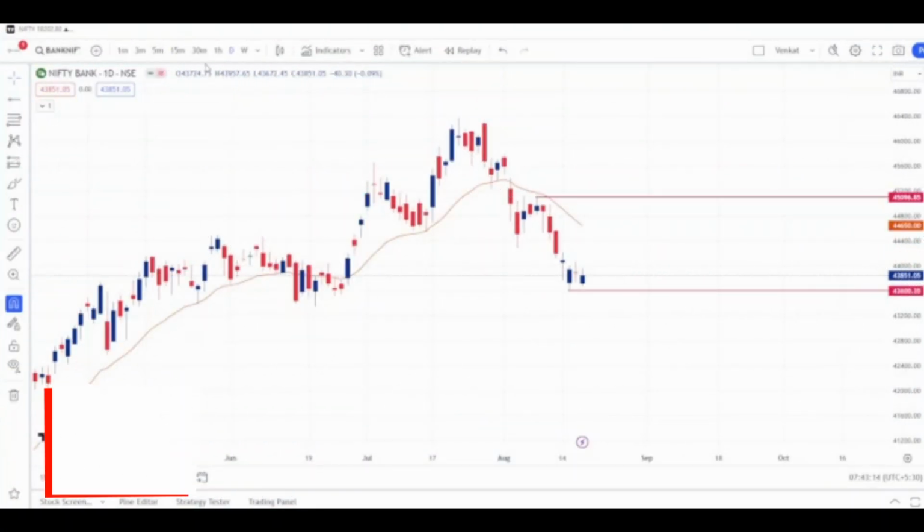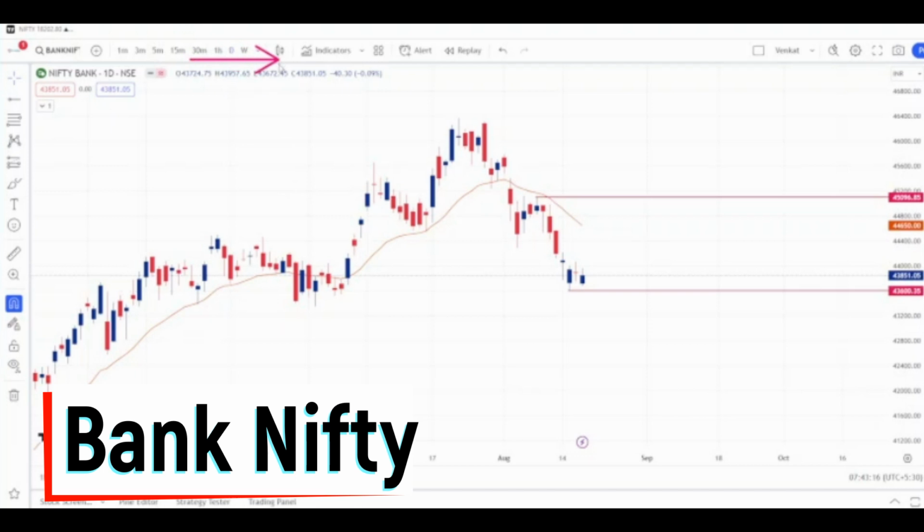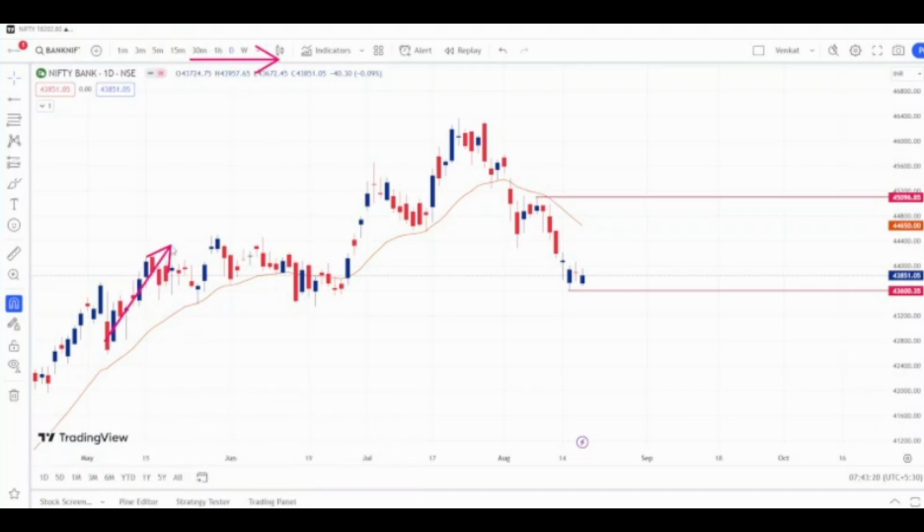Now let's see the analysis of Bank Nifty. Here I am using the Bank Nifty daily chart. In Bank Nifty also, before it was impulse, correction, impulse, correction, impulse, correction, impulse. So now we are in sell on rise. This is the impulsive move. We have seen a correction like this.